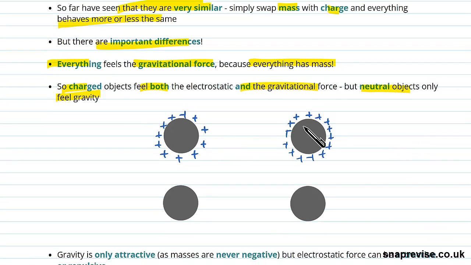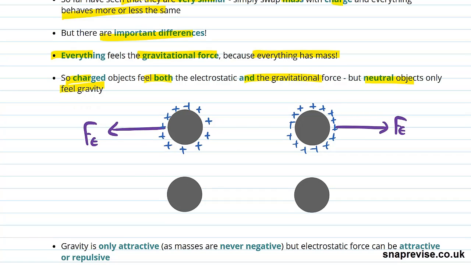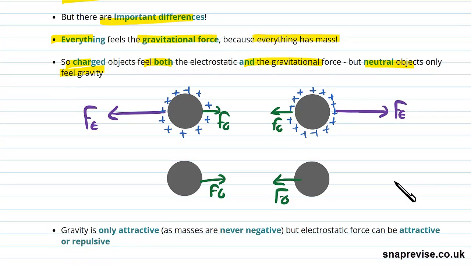So for instance here, if we look at these two charged spheres, they're going to experience the electrostatic force repelling each other, but they're also going to experience gravity pulling each other in, Fg and Fg. And these two neutral spheres here without any charge, they're still going to experience gravity, but exactly the same amount as the ones above. So what we see is that gravity is not unique to just the one without any charge. They both feel it, but the charged one also feels the electrostatic force. So either you feel both or you just feel gravity, but you can't not feel gravity. Everything feels gravity. But we will see there's an important caveat to that in a moment.